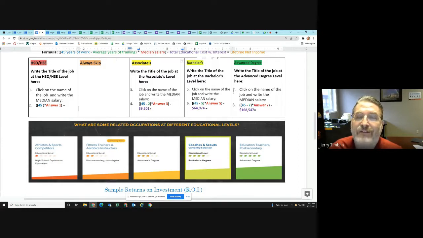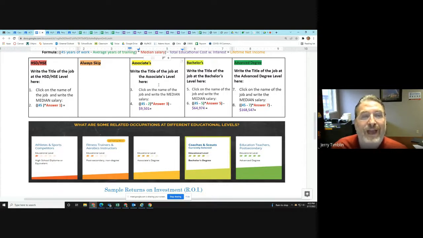But the salaries should go up for each step in general. For most jobs, you're going to get paid more the more education you have. It's kind of the point of getting higher education, is to get paid more, right? Kind of makes sense. So that's what you do for this. There might not be exact degrees for those jobs. For example, if you're doing culinary, there might not be an associate degree level job you need a culinary degree for, but there could be.